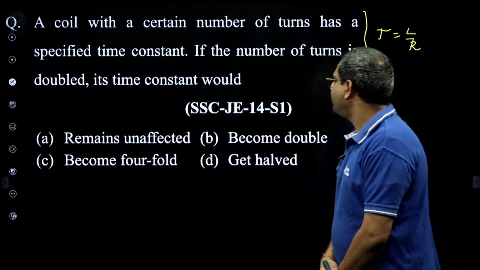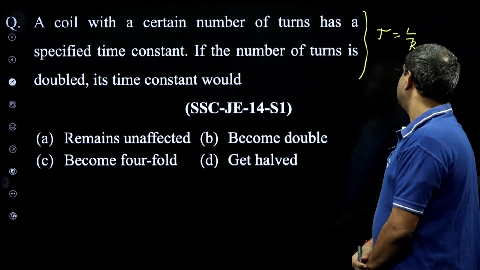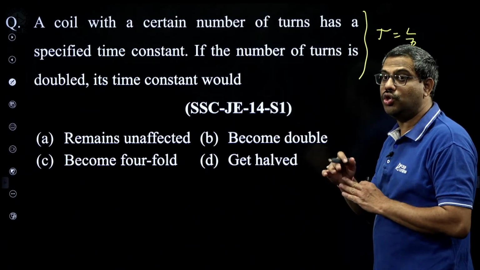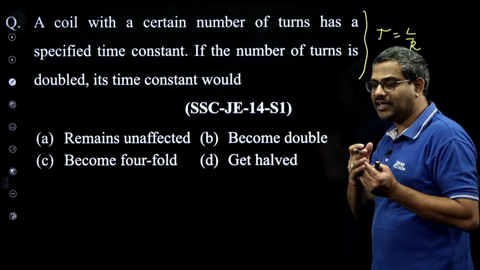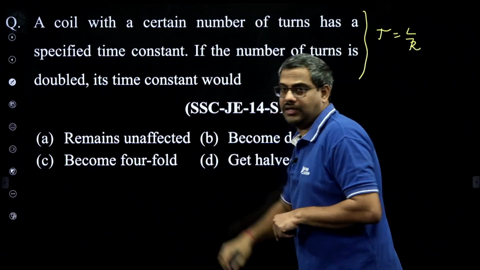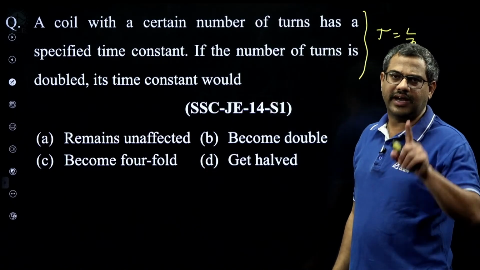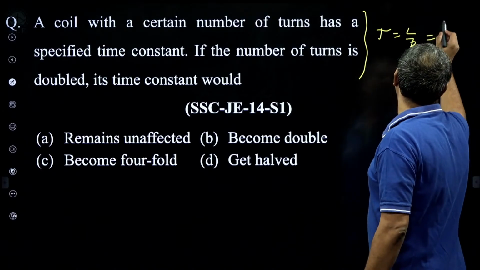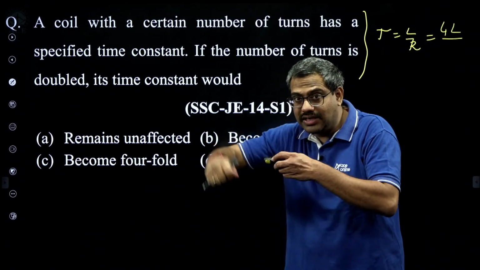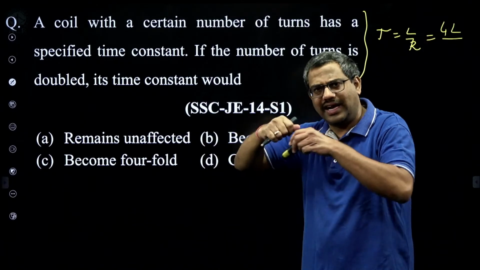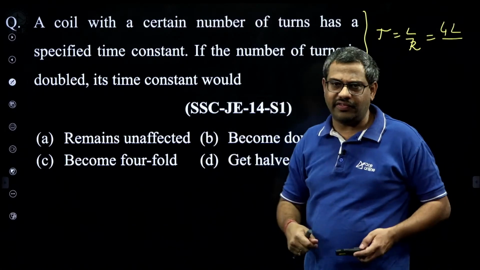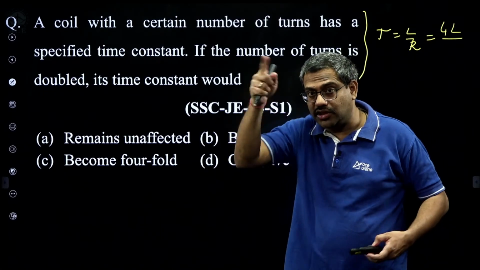Now, if the number of turns in the coil is doubled, first of all, inductance becomes 4 times because L is mu N squared A by l. Inductance is proportional to the square of turns. If the number of turns is doubled, inductance becomes 4 times, no doubt. But what about resistance? To get double turns in the coil, I need double the length of the wire. But if wire length is doubled, resistance also will double.